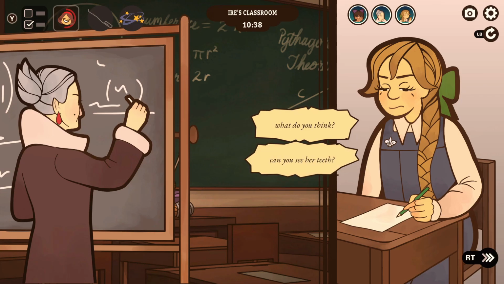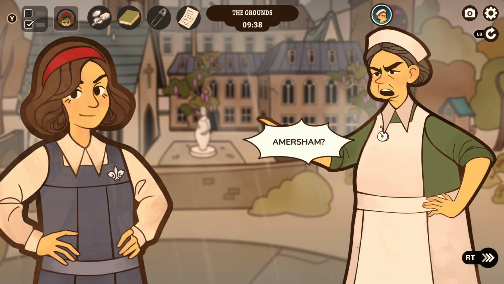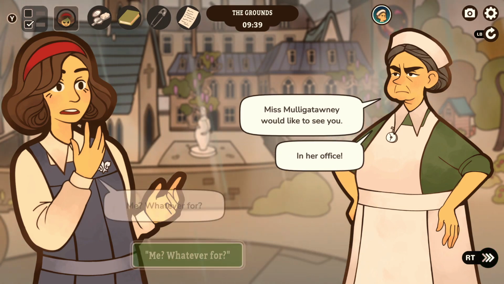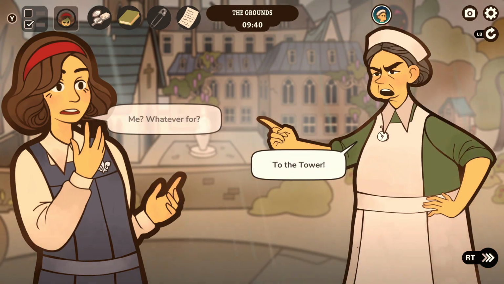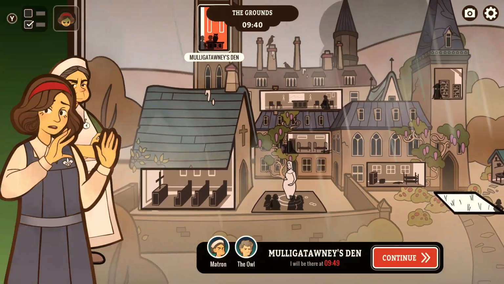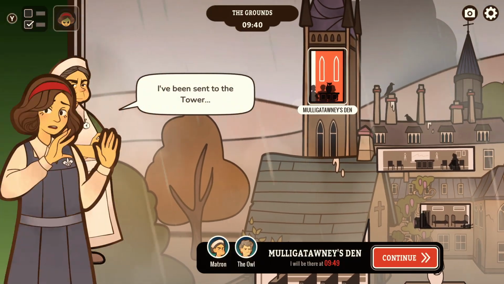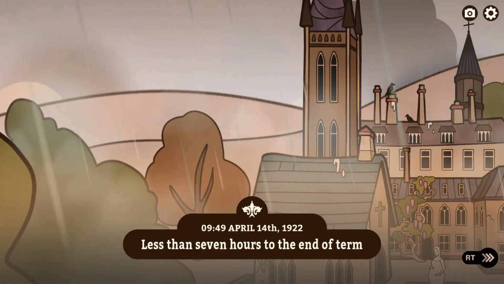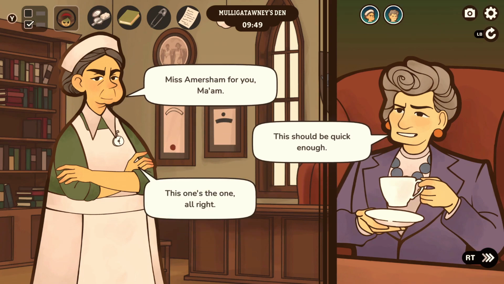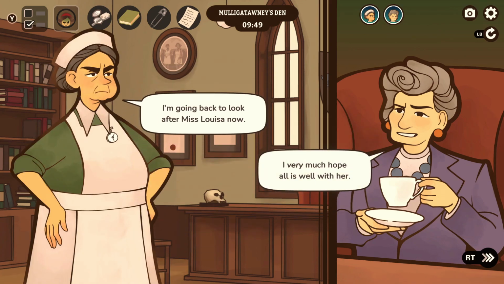The school's formidable matron has a frightening ability to track Verity down wherever she is, which usually results in a visit to Miss Mulligatawny's office in the tower early in each run, but this doesn't always spell the end for Verity. In fact, a key part of being able to make some solid progress in the game is finding a way for Verity to stand up to Miss Mulligatawny and provide herself with, at the very least, a stay of execution, and hopefully an opportunity to exonerate herself.